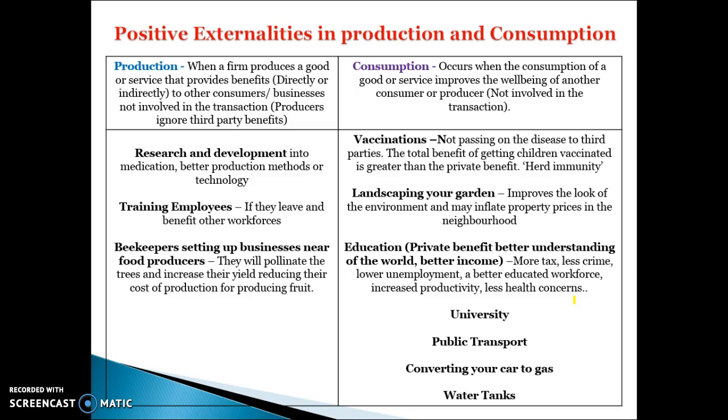Positive externalities in consumption occur when we consume a good or service, and that has a third-party benefit for another third party. So education is a really good example. The third-party benefits don't come from the producer. So like if I'm sitting in class and teaching by myself, that's not helping. It's only when people consume education, or basically the benefits from smarter students. That can include more tax, less crime, lower unemployment, increased productivity, less health concerns for society, etc., etc.